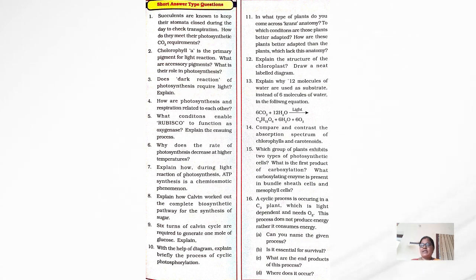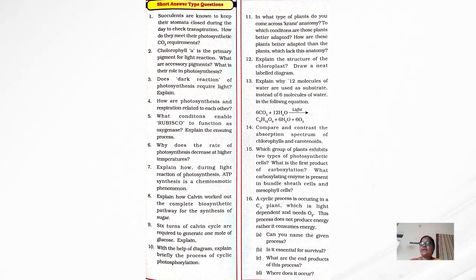Next, 6 turns of the Calvin cycle are required to generate 1 mole of glucose; explain. And the 10th question: with the help of a diagram, explain briefly the process of cyclic phosphorylation.